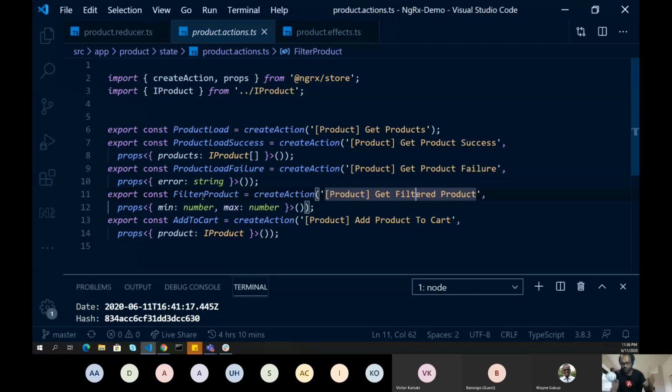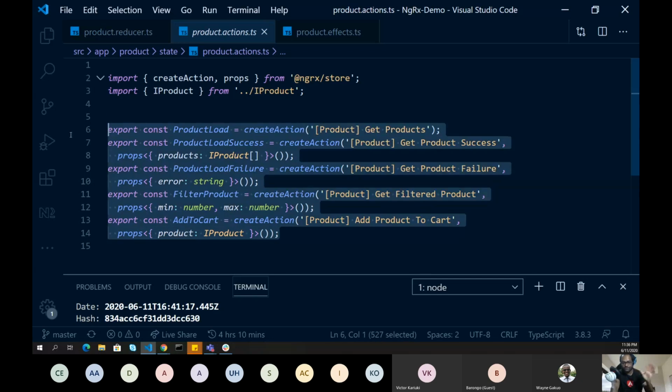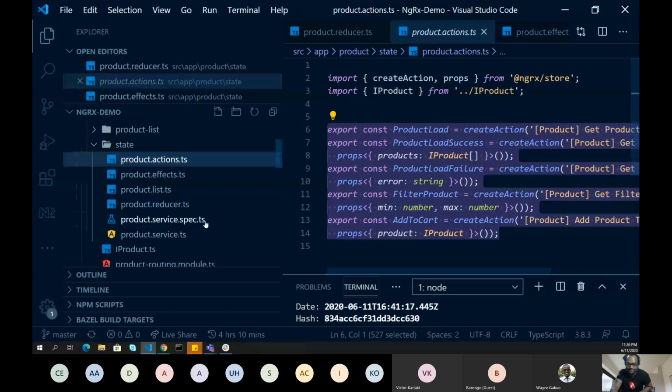And I have created two more actions. One is to get the filtered product, and the next one is to add to cart. I'm not handling anything because there is no API call. Everything will be available in my store, and then I'm just pushing or updating that data in my store. So these are a few actions which I have defined, but who will handle these actions?